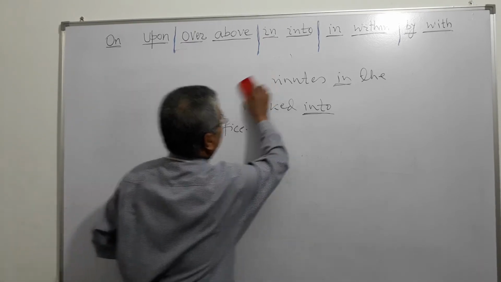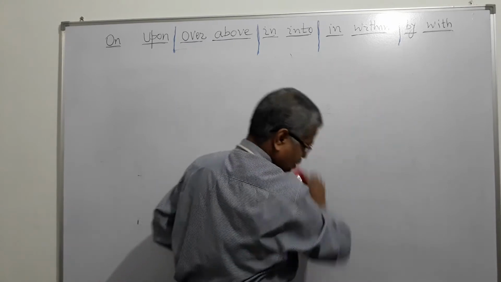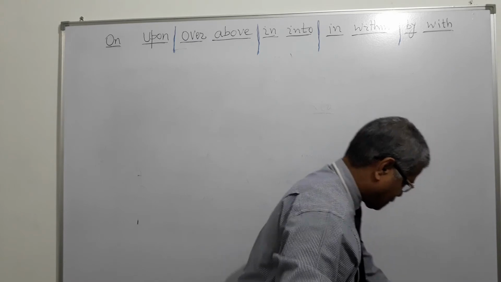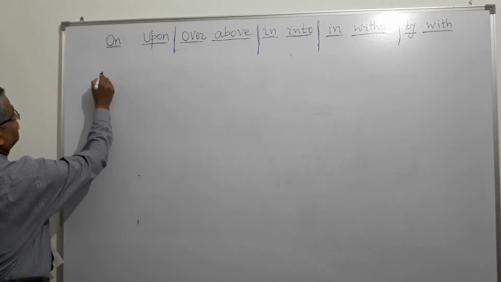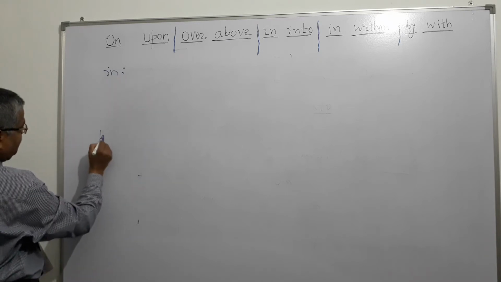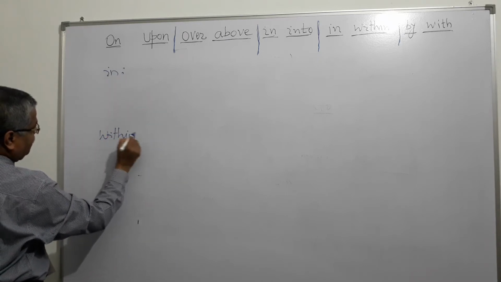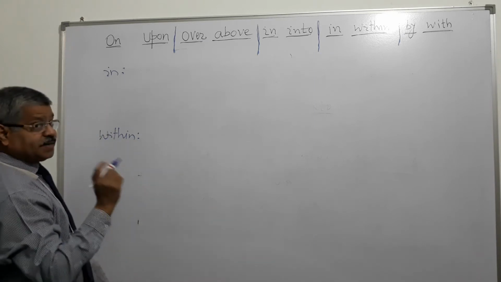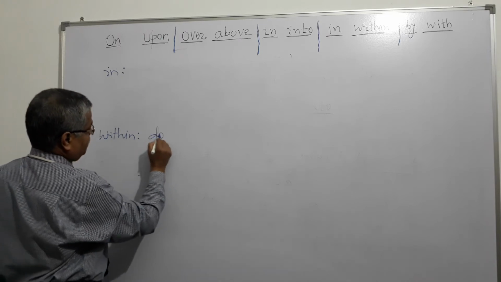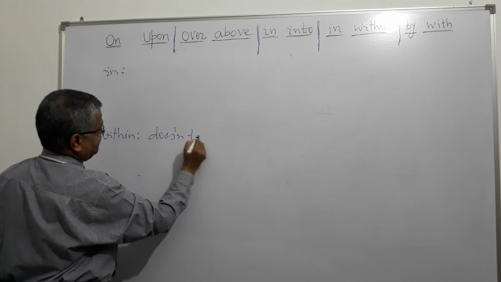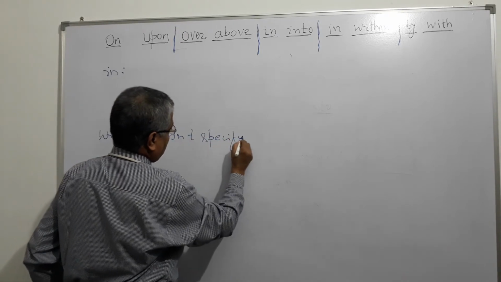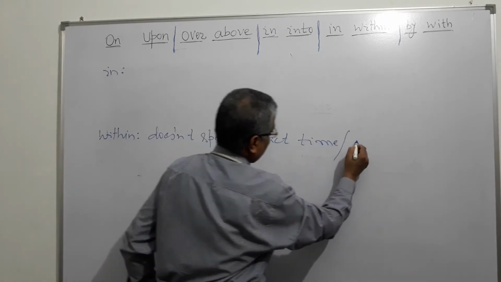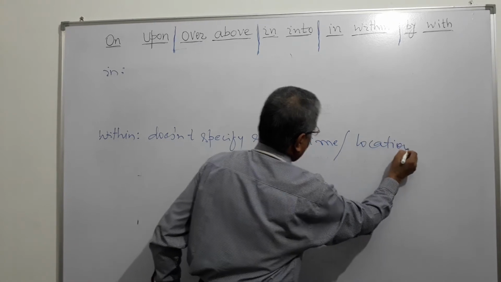Now we go to in and within. So what is that? In and within. Generally within doesn't specify exact time or location, right?